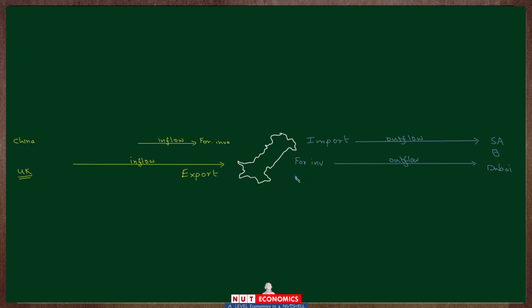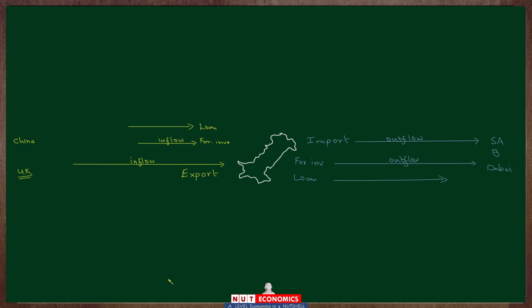If Pakistan gives a loan to some other country, that would again mean that money will move out from Pakistan into some other country. On the other hand, if Pakistan borrows from some other country, that would mean money will flow into Pakistan. As we go through the section, we'll look at all the different possible international transactions and the sort of money flows that they create.